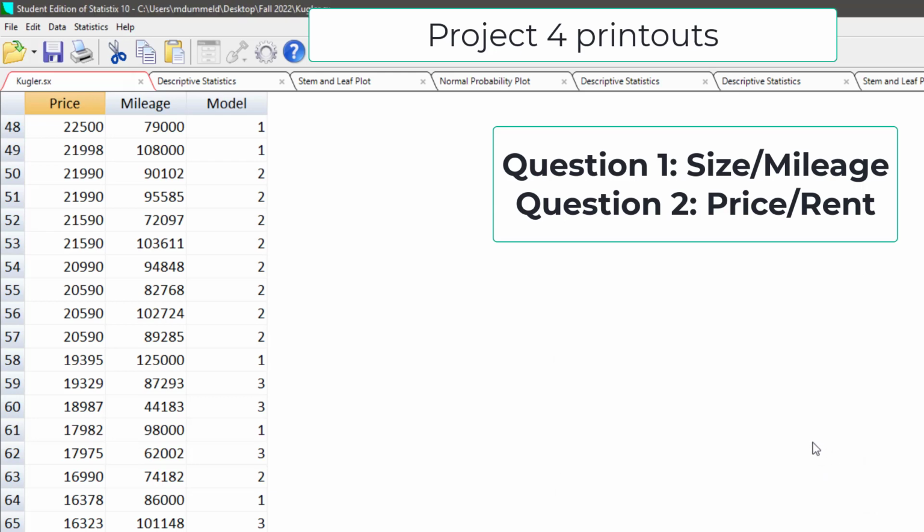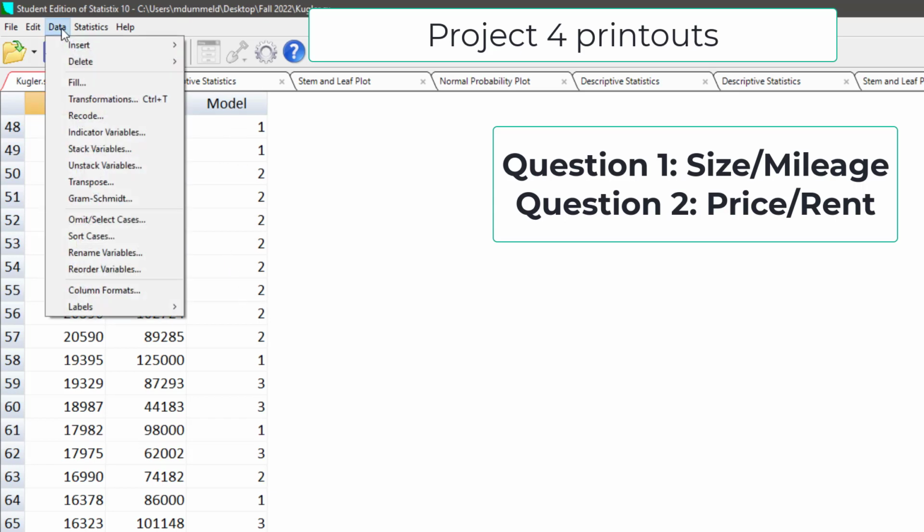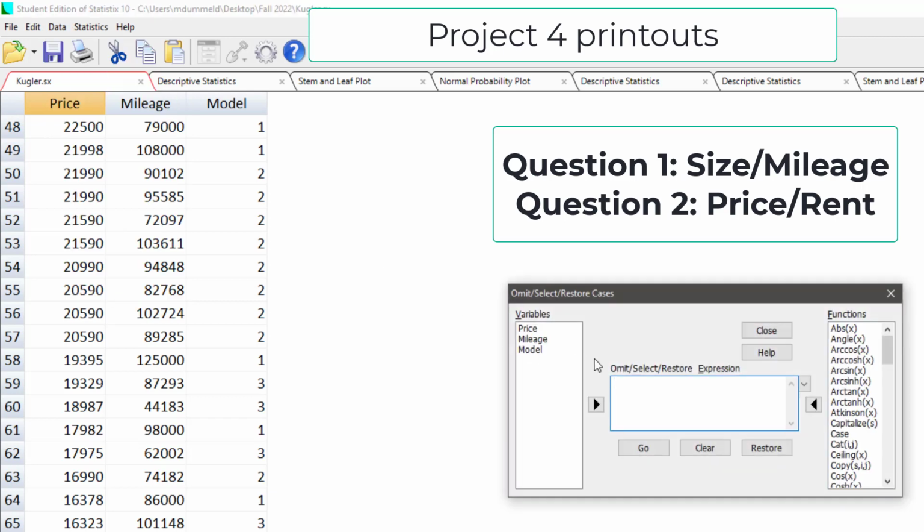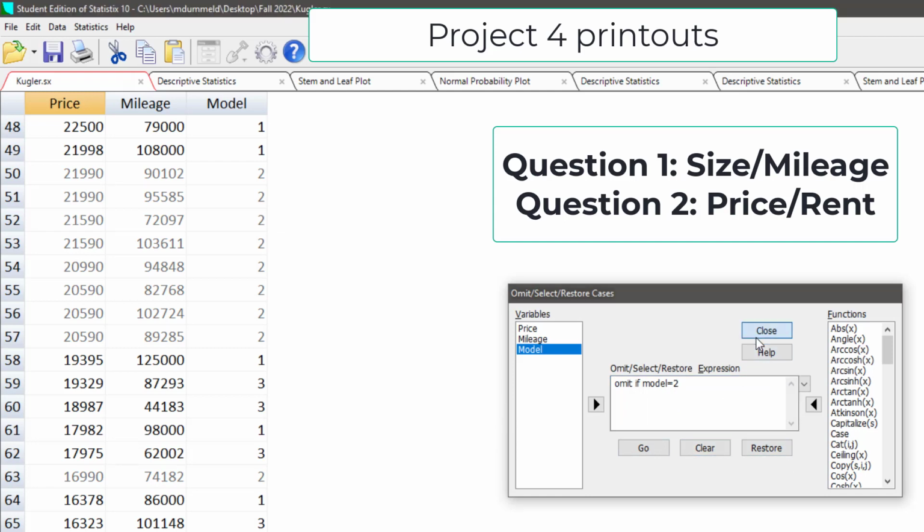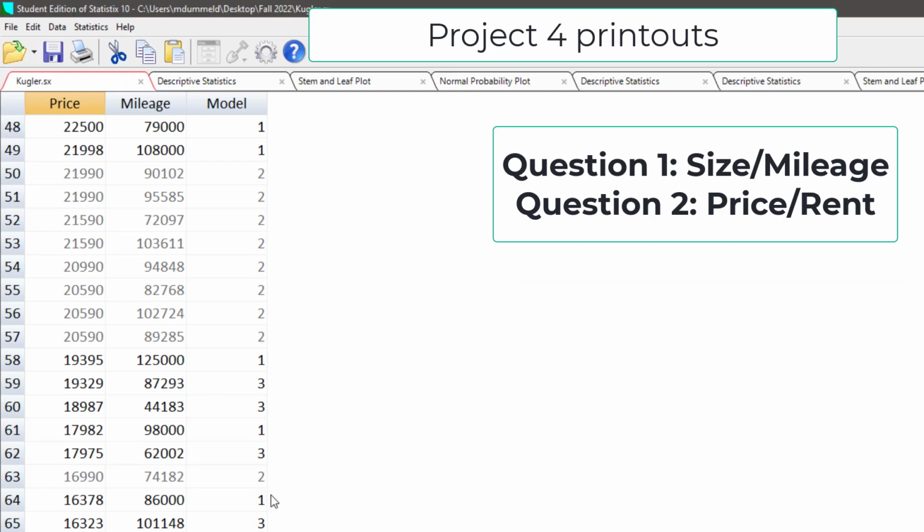This is comparing 2 means, and so I want to omit the model 2 or the location 2. I only want to work with levels 1 and 3. The way that we're going to do it is go to Data, Omit Select Cases, and I'm going to say omit if model, or whatever I use, and I use the word model here. You are going to use location if you're working with the apartments or the homes, is equal to 2. Now you can see the data over here on the left. When I hit OK or go, all the 2's are going to fade to gray. It shows on my screen. I hope it shows through in the video as well. And I'll hit close. The 2's are still in the data set, but now they're not going to be used in the analysis.